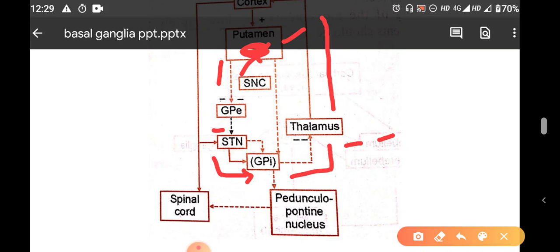Also, the internal segment of globus pallidus will give an inhibitory signal to the pedunculopontine nucleus. So, that is also much more increased, and it will again inhibit the spinal cord. So, we will get the hypokinetic features because of Parkinson's disease.